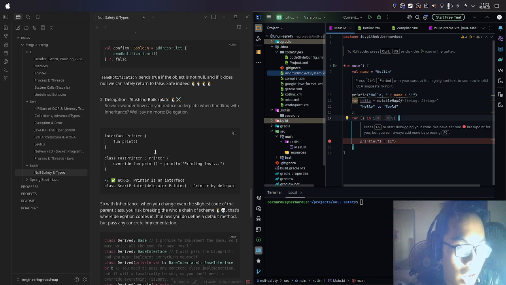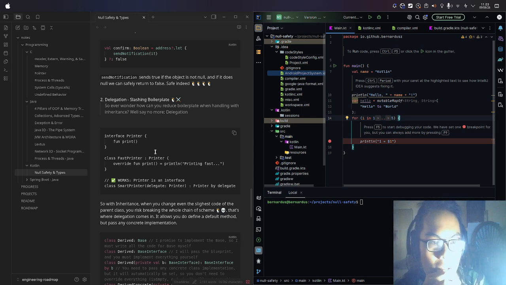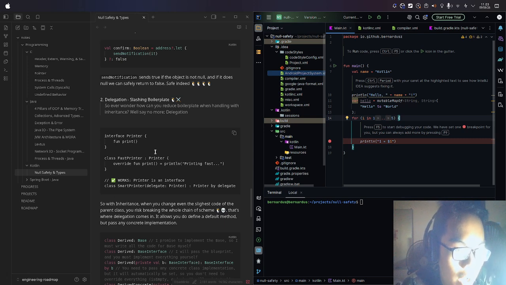Next, this is less of a null safety and more of a type and slashing boilerplate. So ever wonder how you can reduce boilerplate when dealing with inheritance? Say no more. Delegation. In the example down below, we have interface Printer, which has the blueprint for function print, and then we have class FastPrinter that extends Printer, inherits from that, and then we have override function print. And Printer is an interface.